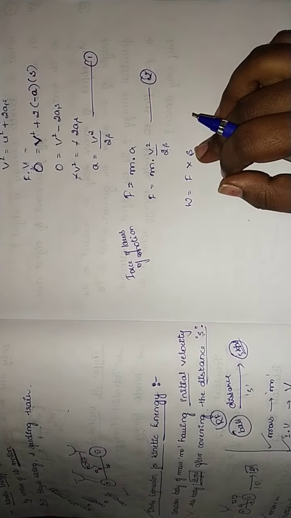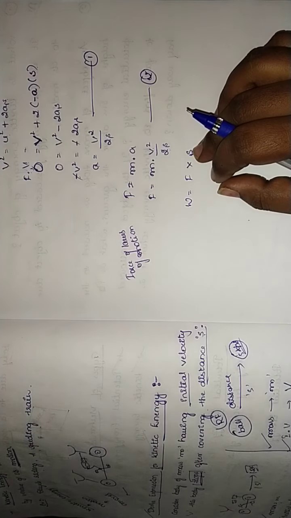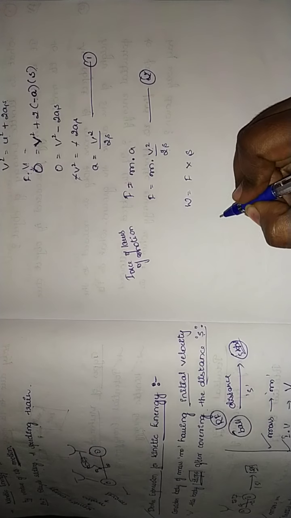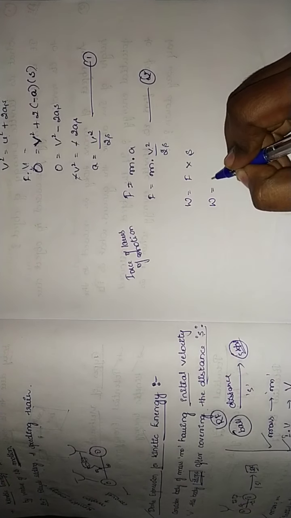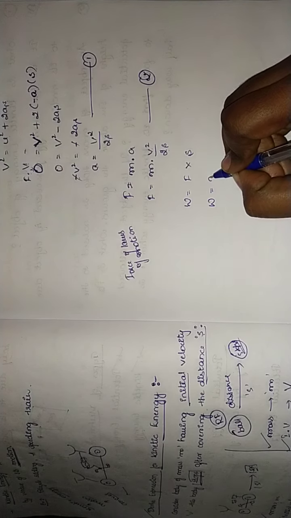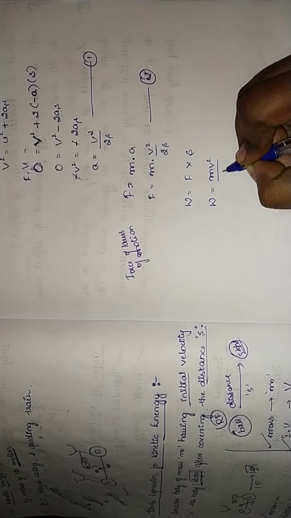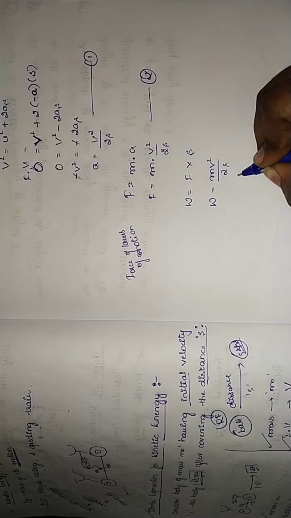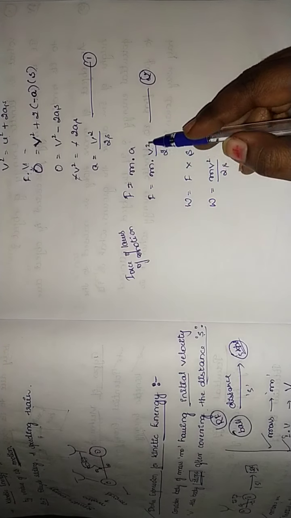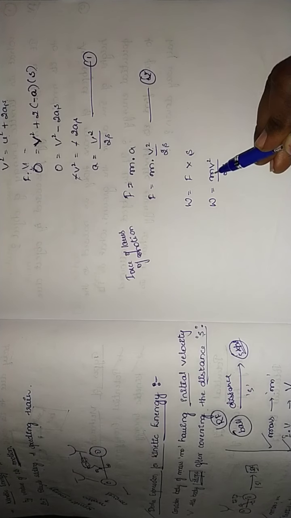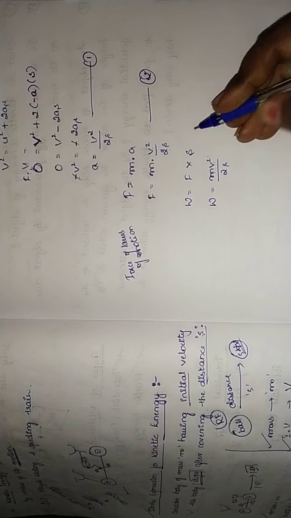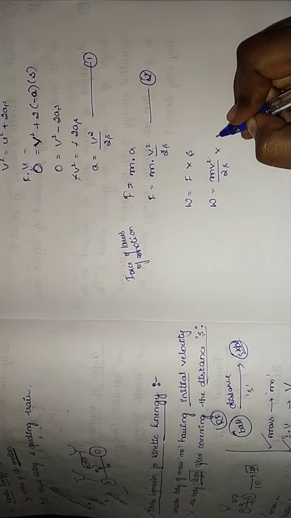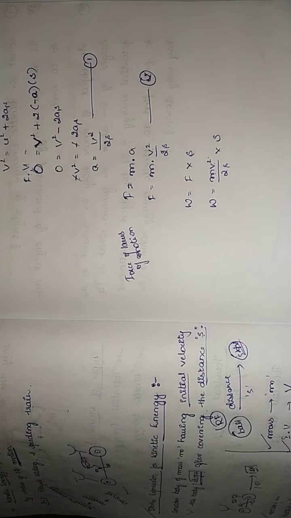Putting the value of F here, W is equal to m v square divided by 2s, into s, that is the displacement.